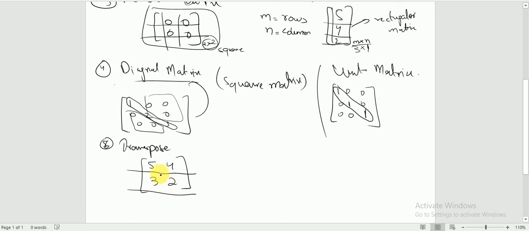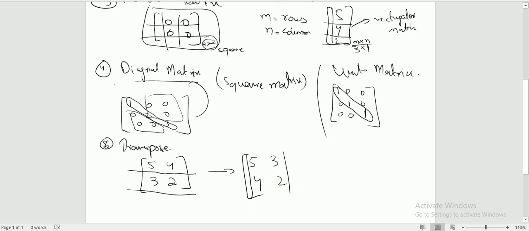Now if we want to take the transpose of this matrix, we will turn its rows into columns. 5 and 4 is in its first row, so we will write 5 4 in its first column. We change its first row into the first column, and then its second row into the second column.